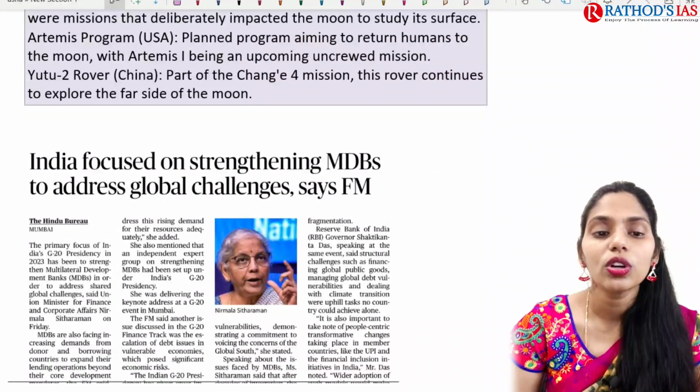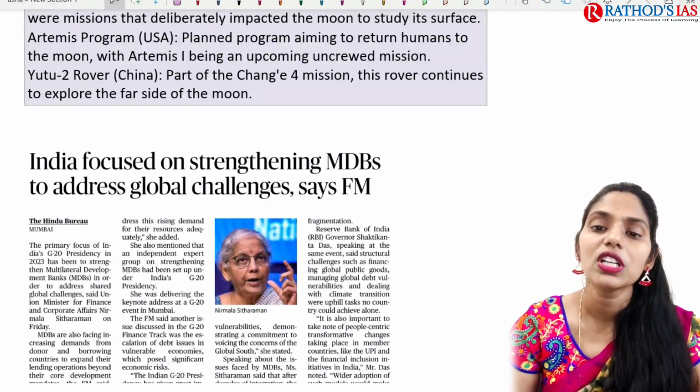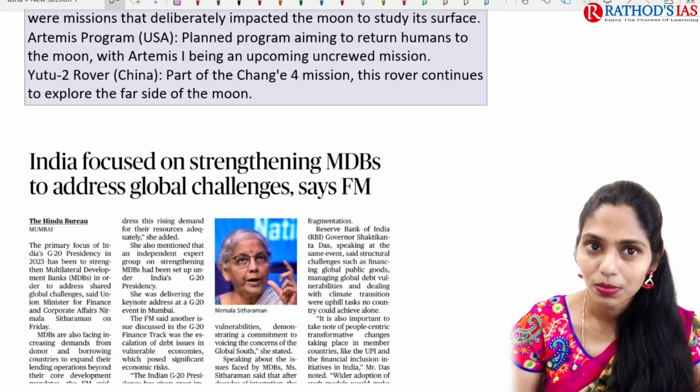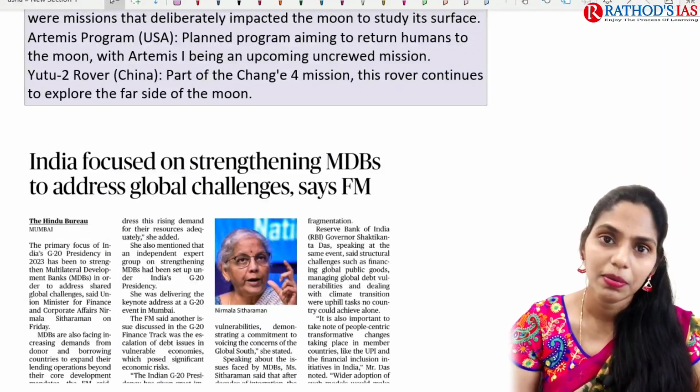And this one is the Yutu-2 rover of China, which is part of the Chang'e 4 mission. The rover continues to explore the far side of the moon. So these are some important things that you have to remember.